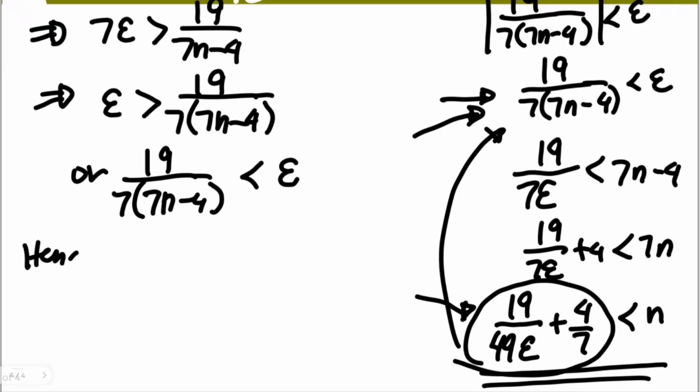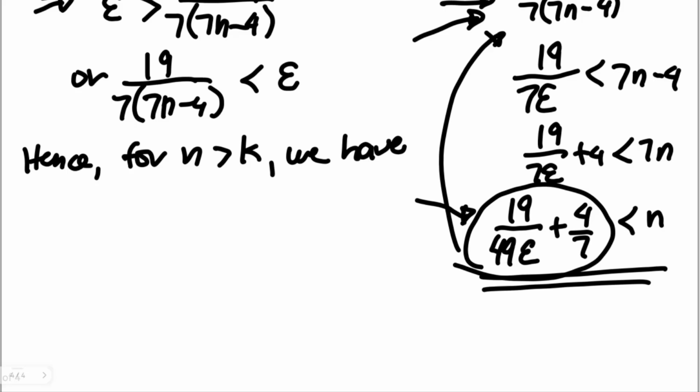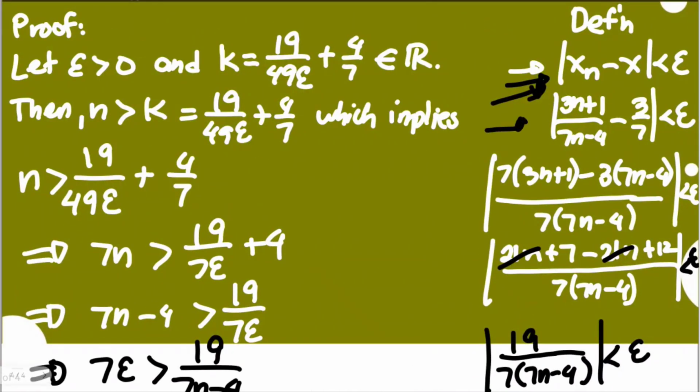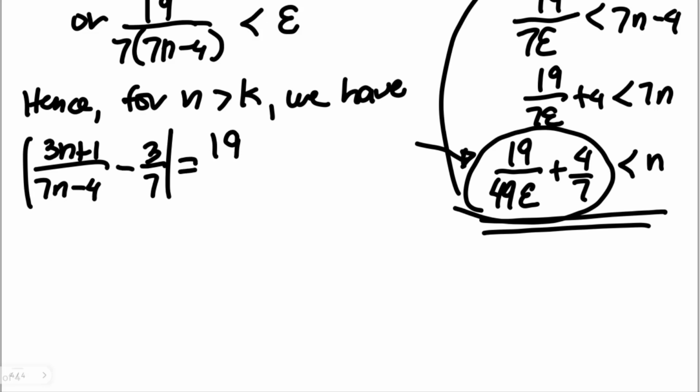Hence, for n greater than k, we have our original expression earlier: the absolute value of 3n plus 1 over 7n minus 4 minus 3 sevenths, which is equal to 19 over 7 times 7n minus 4, is less than epsilon.